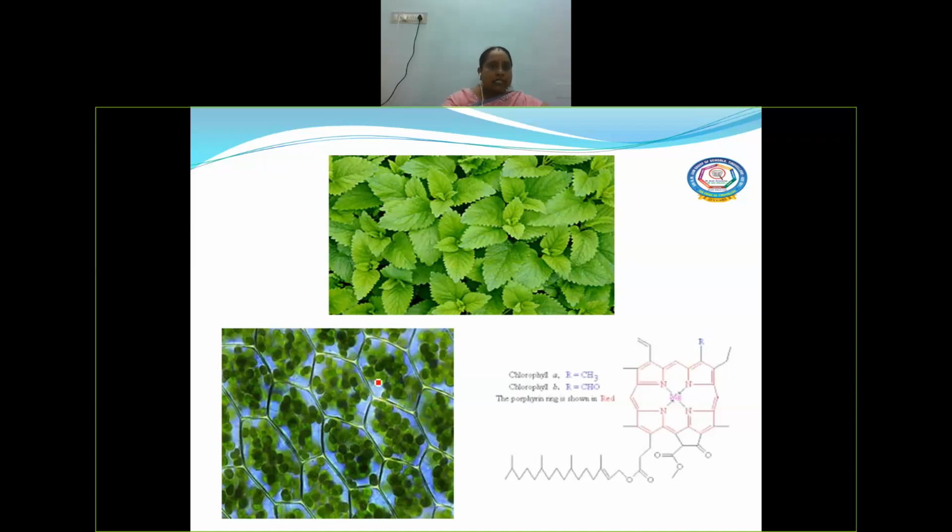Okay, here you could see the plant. Why is it green in color? The leaves are green in color, right? It is due to the presence of the green pigment called chlorophyll. So the presence of chlorophyll is giving the green color to the leaf.